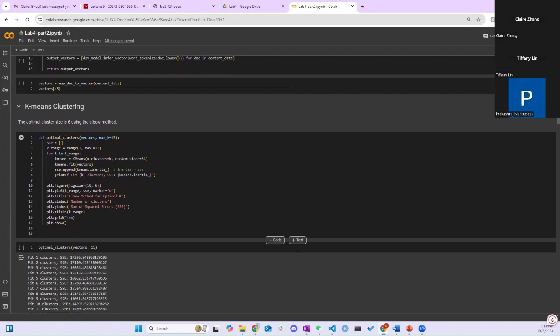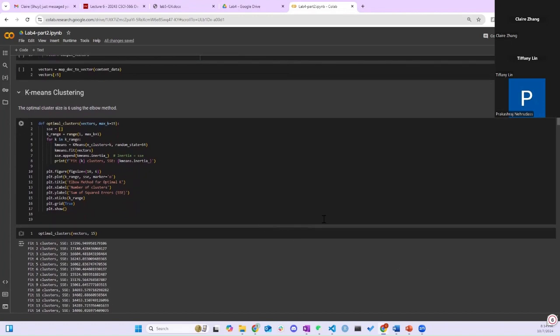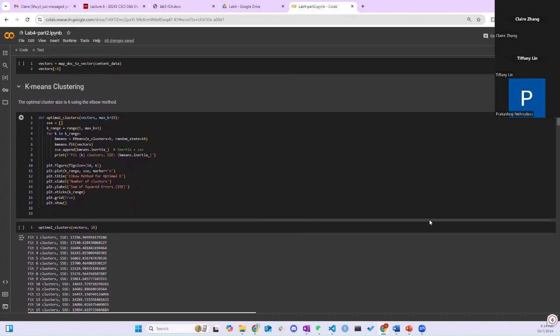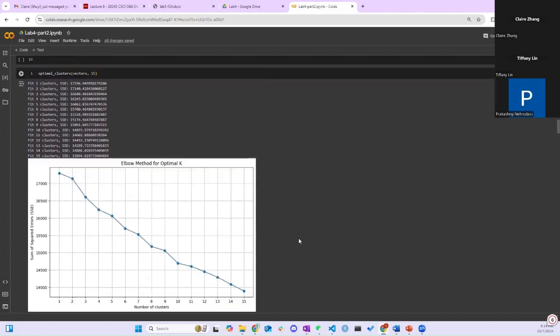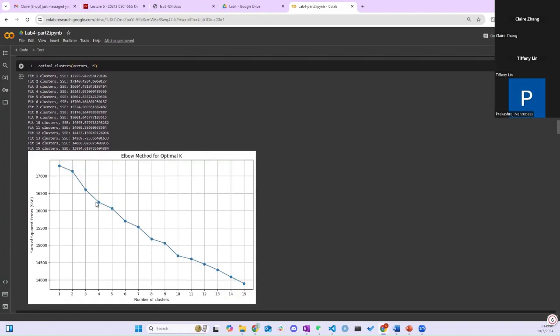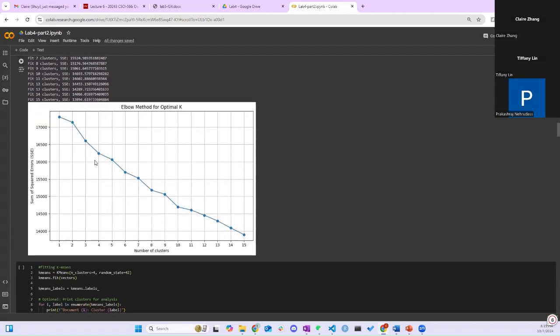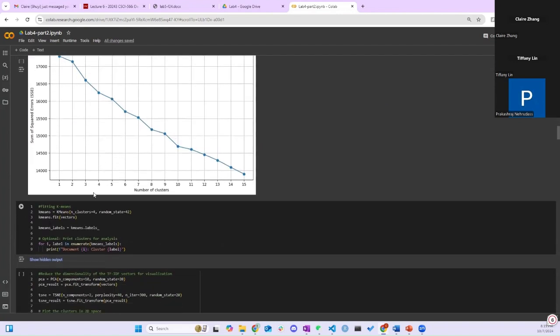And then for the k-means clustering, we decided to use the elbow method to find out the optimal number of clusters to use. For example, in the graph here, we can see that the optimal number of clusters is about 4. So that's what we decided to go for in the k-means clustering.